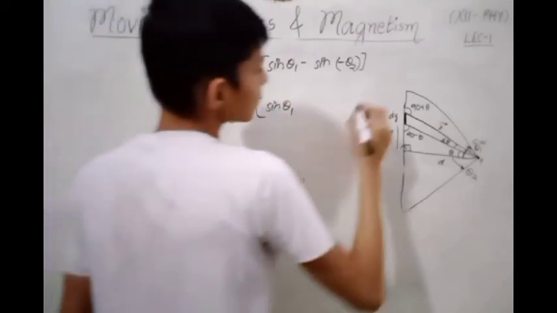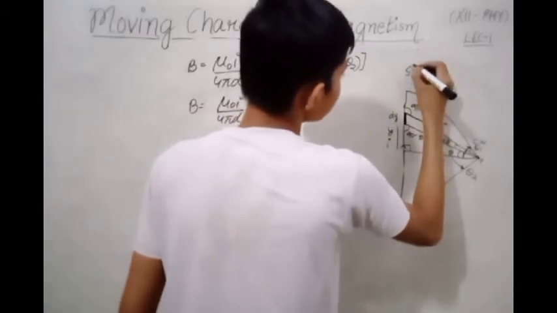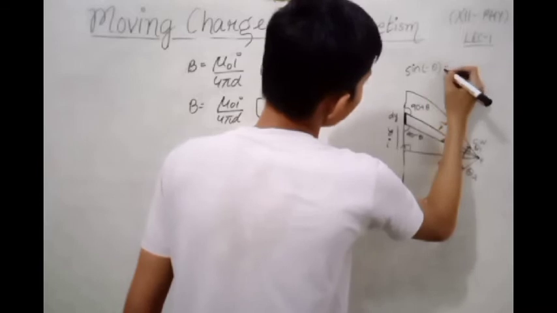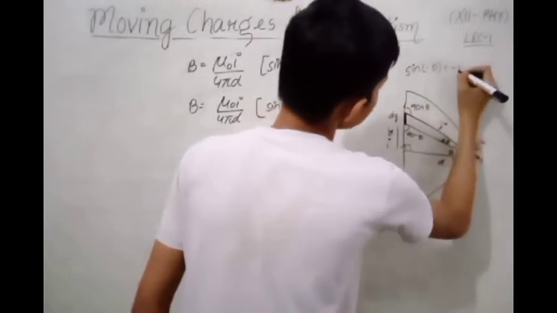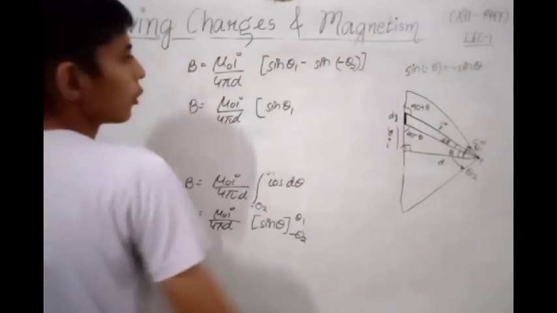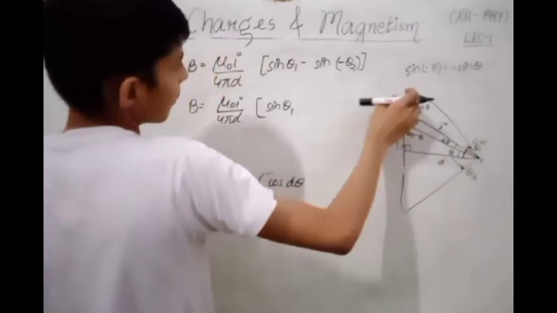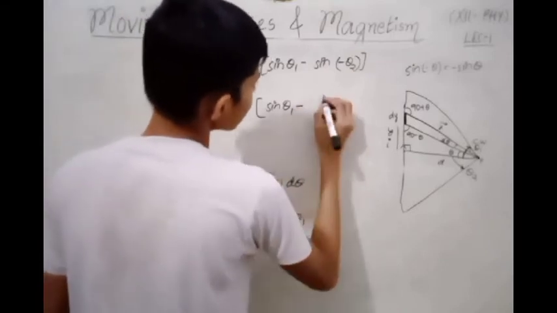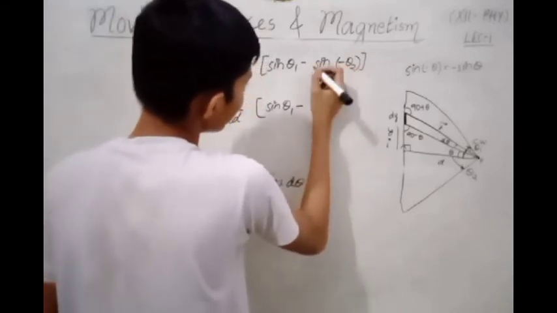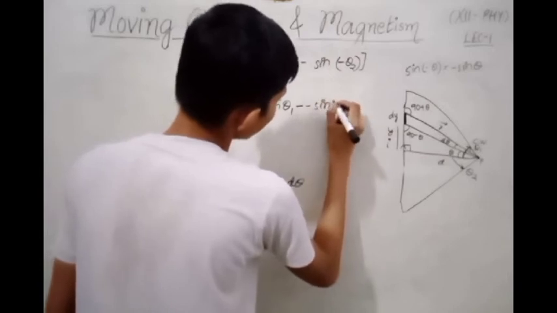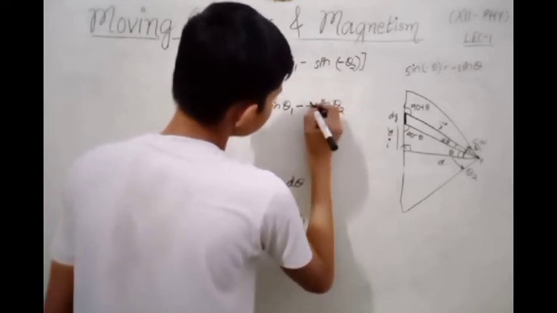We know that sin of minus theta will be equal to minus sin theta. This is the property of trigonometric function, so we follow this property here. Then this minus will come outside like this, and sin theta 2.